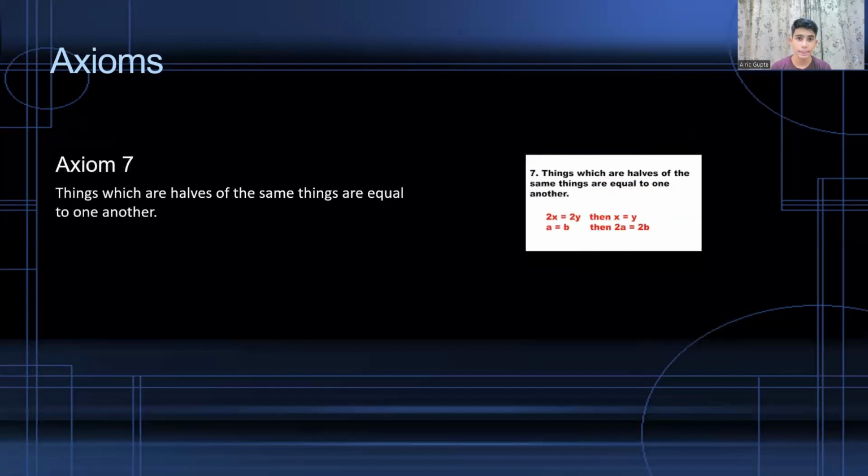Axiom 7, the last axiom: Things which are halves of the same things are equal to one another. So here the same examples are given as for axiom 6. First example is: if 2x is equal to 2y, then x is equal to y. If a is equal to b, then 2a is equal to 2b.